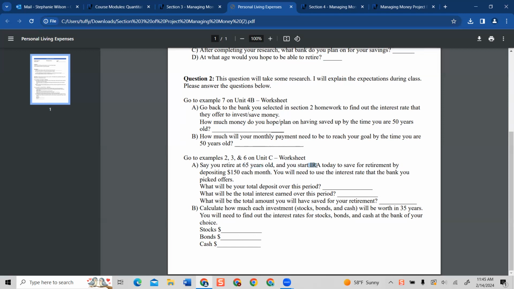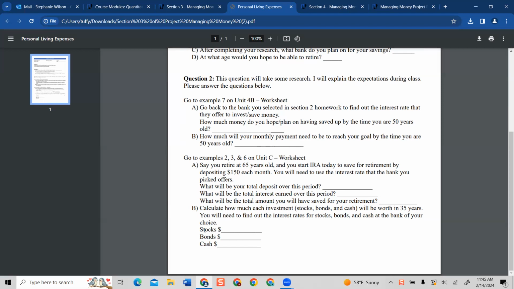And you start your IRA today and you save for retirement and you're depositing $150. Remember, every one of y'all have a different age. So we're going back to that scenario here, except for now it's at 65 years of age. So your years will be different. I need you to calculate what is your total deposit over that period, what is the total interest earned over that period, and what is the total amount that you will save over that period.